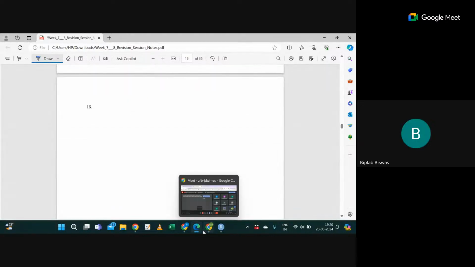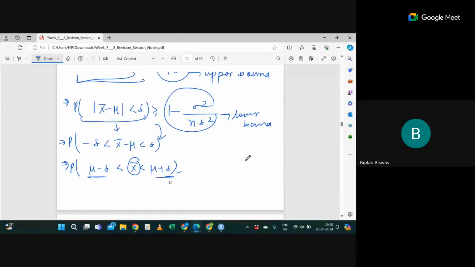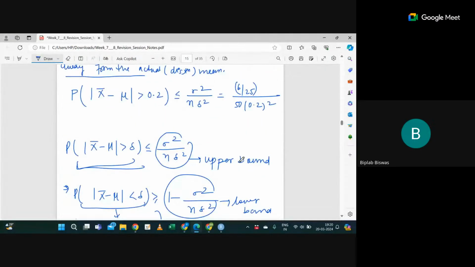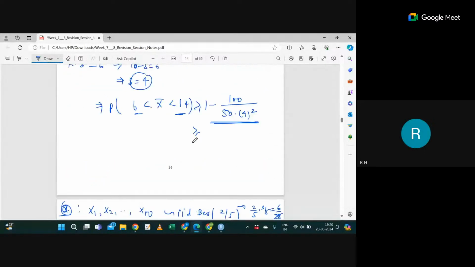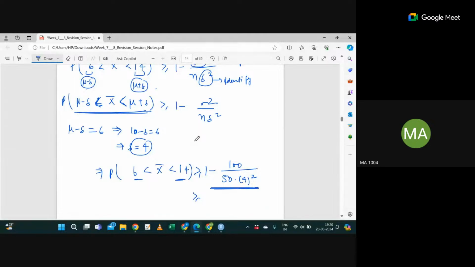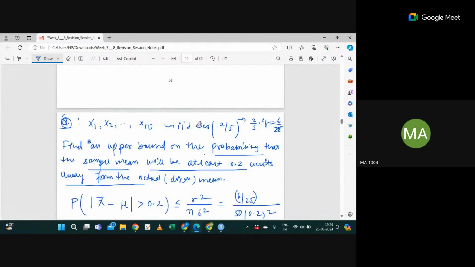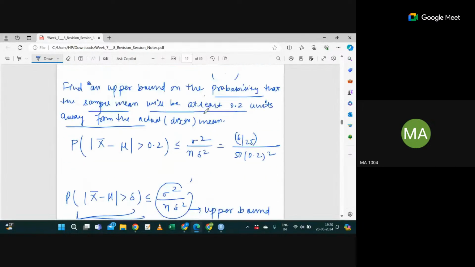So far, so good. In the last problem, we know the sigma square, which is 6 by 25. We know the n, and delta is also given. Okay. Fine. Just show me the second last problem, sir. I guess this one. Okay, this one. This is that lower bound one here. Correct. In the case of the upper bound also, it can be given that you are at least 0.2 units away from the actual mean.